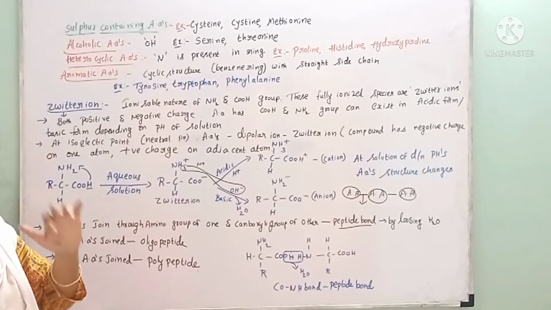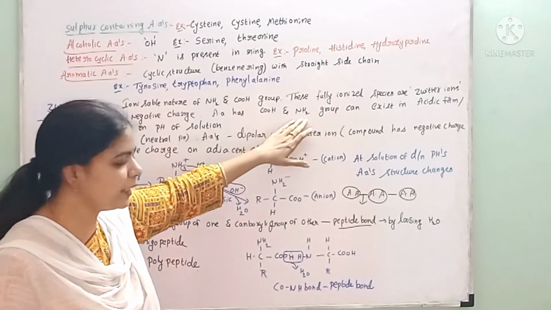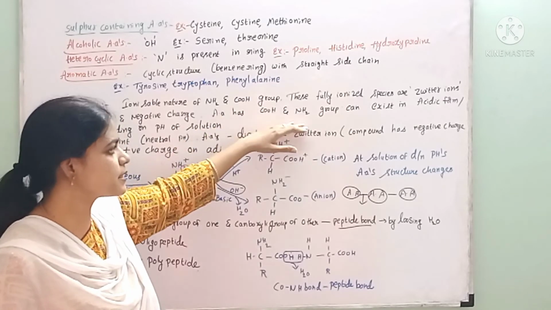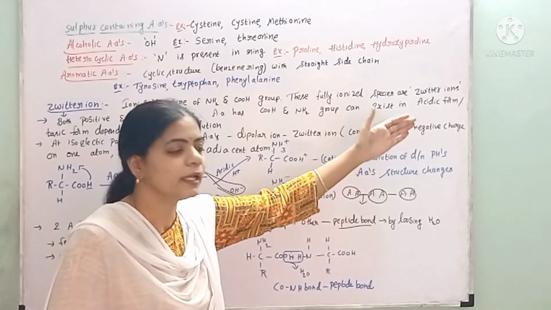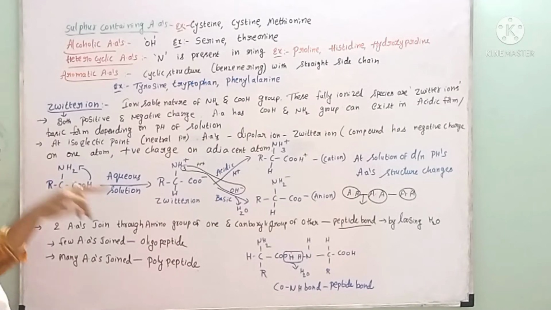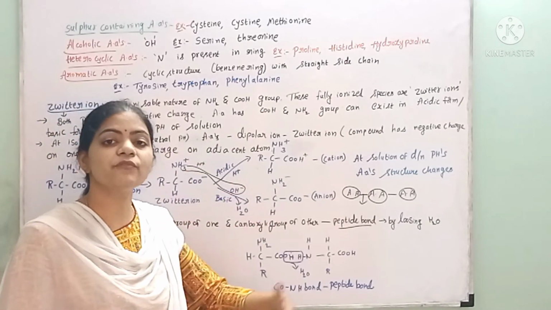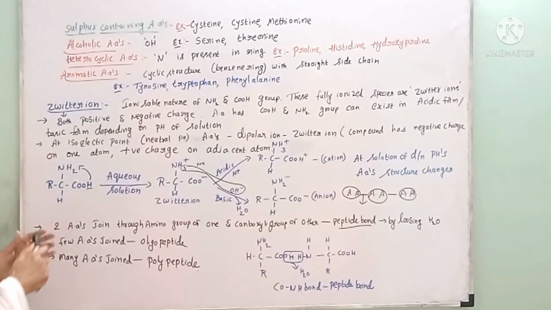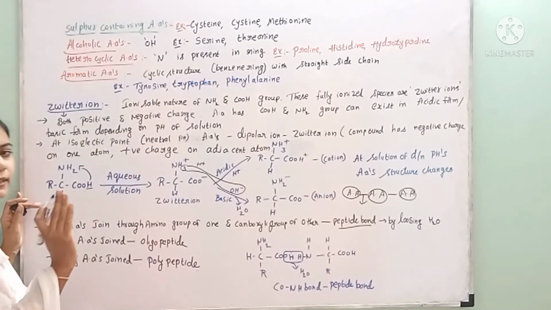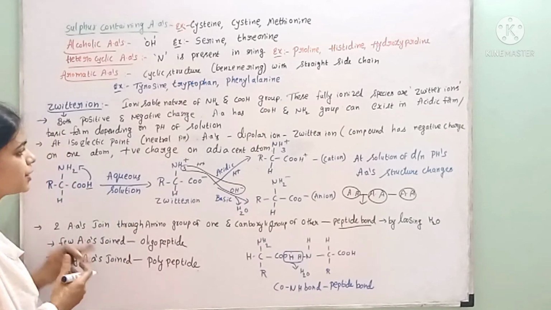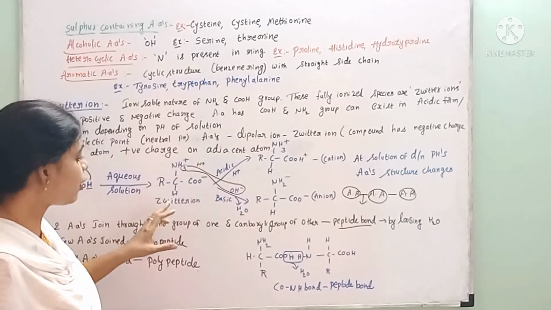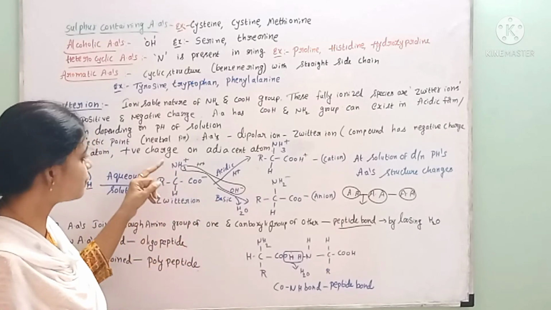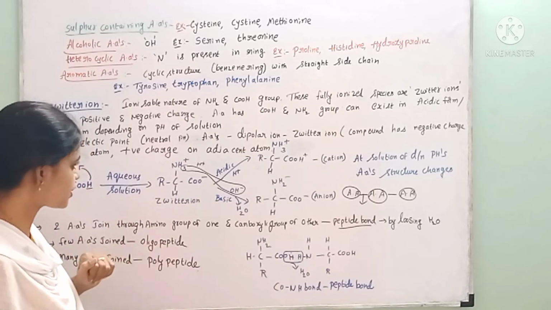And these amino acids have a carboxyl group and an amine group, that is, one is an acidic group and another one is a basic group. Both are present, hence they can exist in the form of acidic form and basic form depending upon the pH of the solution where that amino acid has been dissolved. For example, at the isoelectric point, that is at a neutral pH, the amino acid exists in the form of a zwitterion or dipolar ion. Dipolar ion means it has both a positive charge and a negative charge.